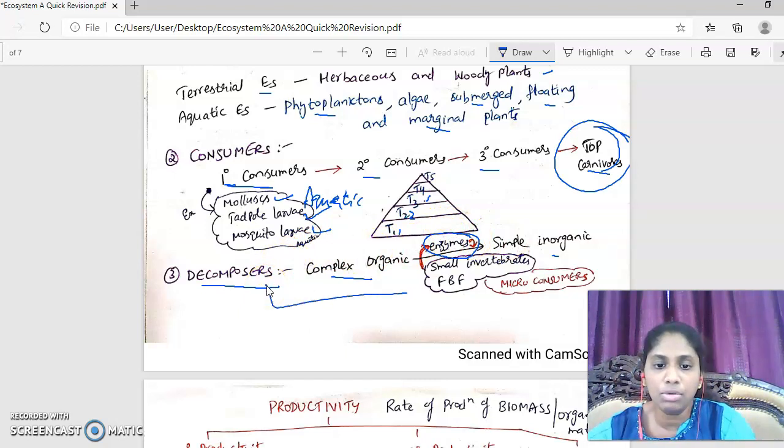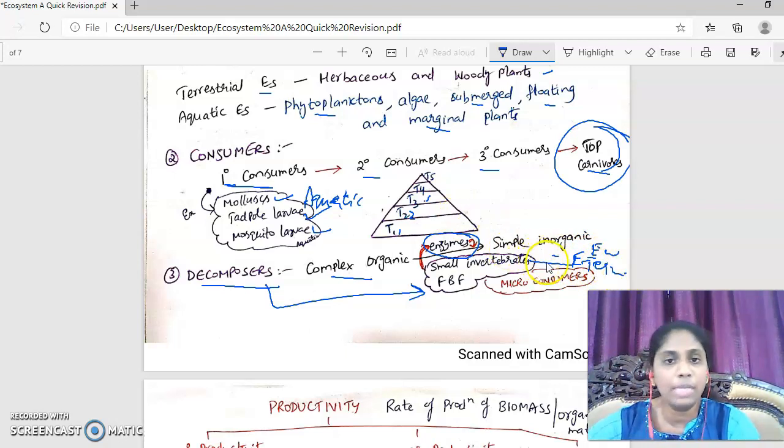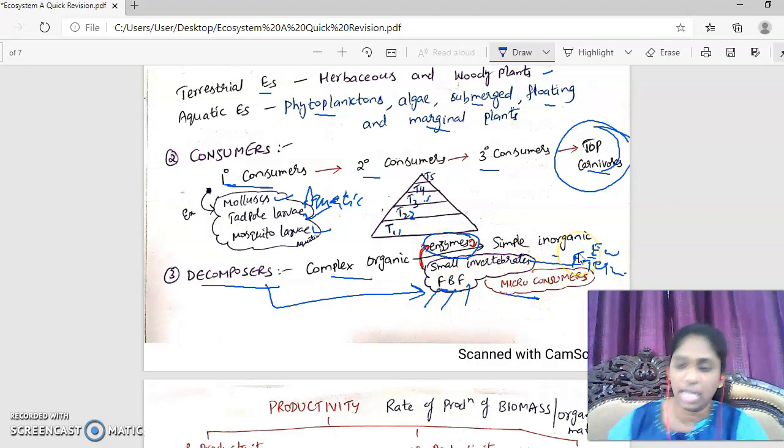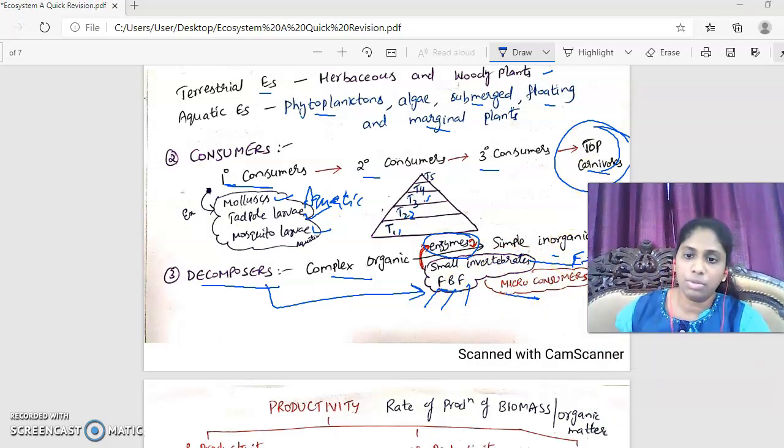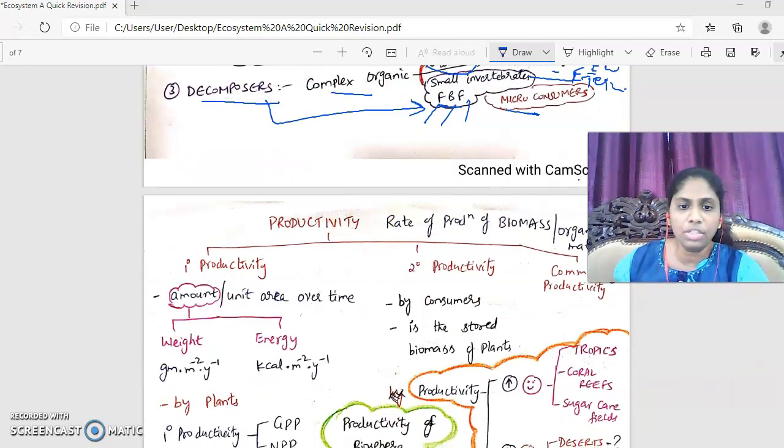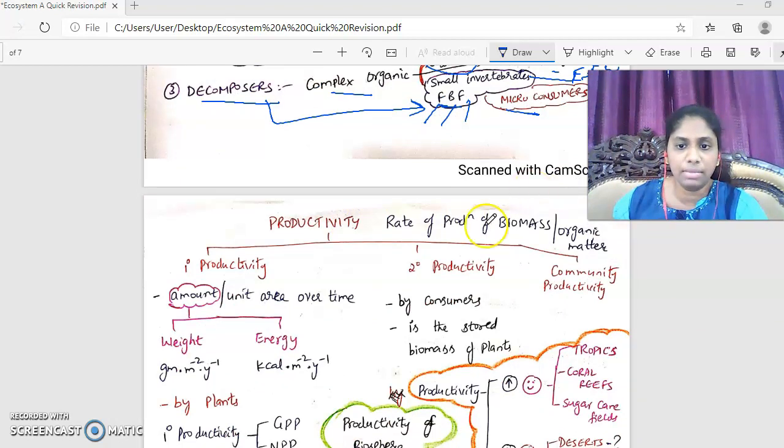We have two major categories of decomposers here: small invertebrates like earthworms and termites, and FBF. FBF refers to fungi, bacteria, flagellates. These are called micro-consumers because you cannot see them with your naked eye. You need at least a simple microscope to see some of them. Now let's talk about the productivity.